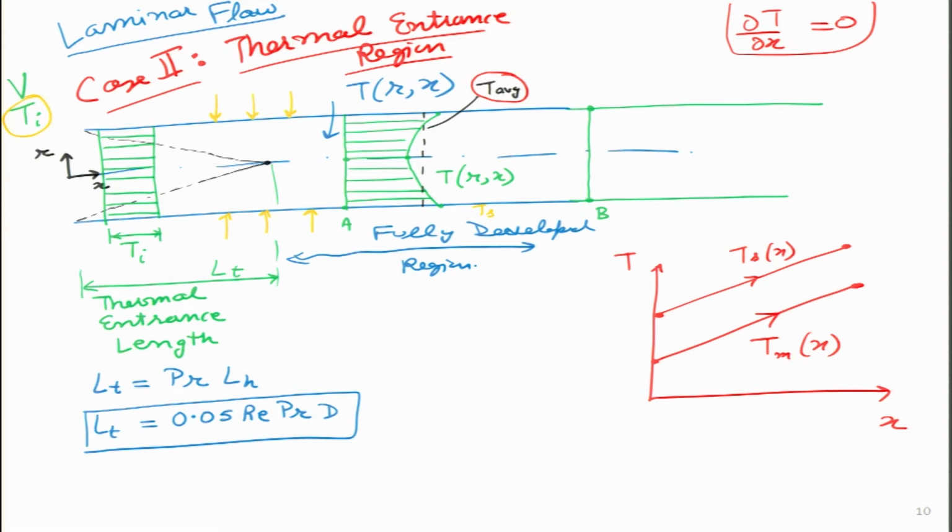So, let me draw it in this way so that it becomes clear over here, and let me draw it like this. So, I will draw the temperature profile at point B like this, and you can clearly see by the length of these lines over here that temperature at each radial position has now increased, and I can put the T average dotted line like this.